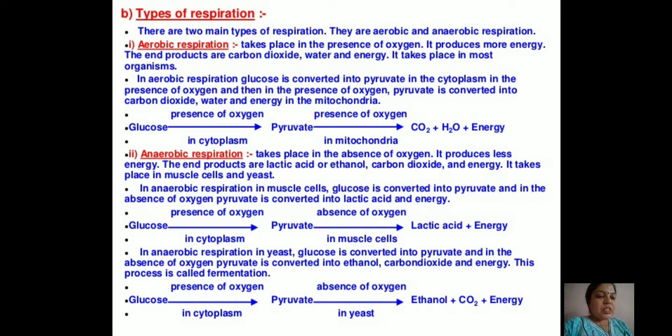Internal respiration involves three steps. First is the uptake of oxygen by the tissue cells. Second step is oxidation of food inside cells by oxidizing enzymes. And third step is elimination of carbon dioxide from the tissues. So aerobic respiration takes place in the presence of oxygen. It provides more energy. The end products are carbon dioxide, water and energy, and it takes place in most organisms.